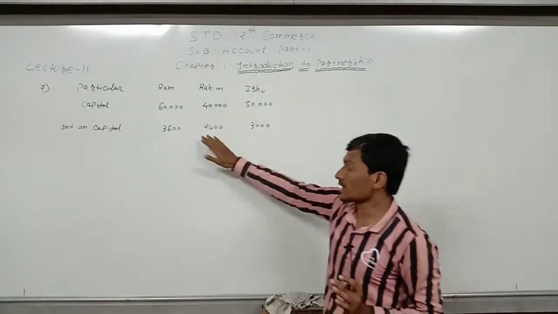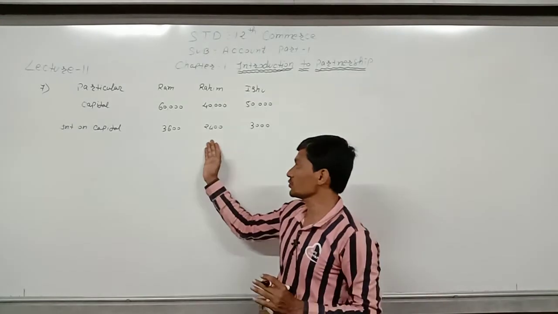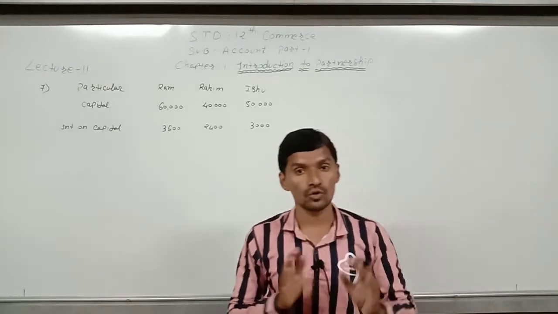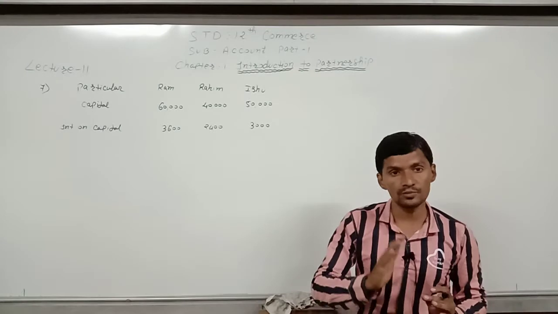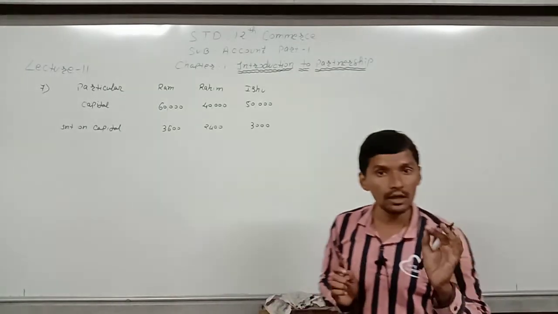Now for rectification we have to distribute all this interest on capital in equal ratio. Why equal ratio? Because the profit and loss ratio has not been given, so it will be distributed in equal ratio.